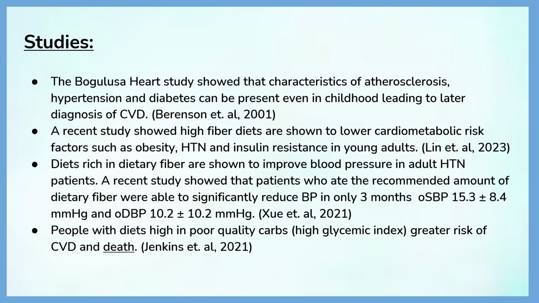Systolic blood pressure is the pressure in your arteries when your heart beats. Diastolic blood pressure is the pressure in your arteries between beats. People with diets high in poor quality carbs, those are carbs with high glycemic index, are at greater risk for cardiovascular disease and death.